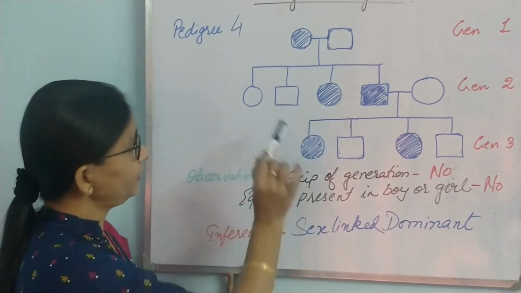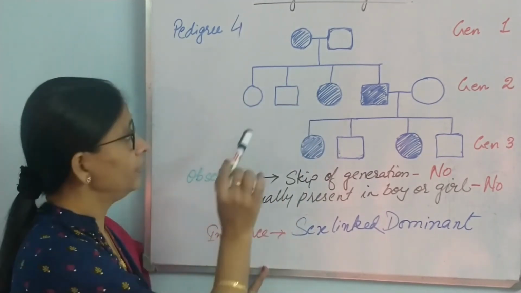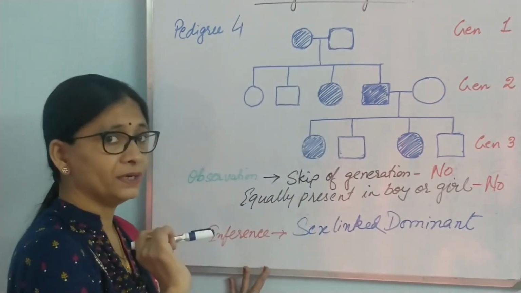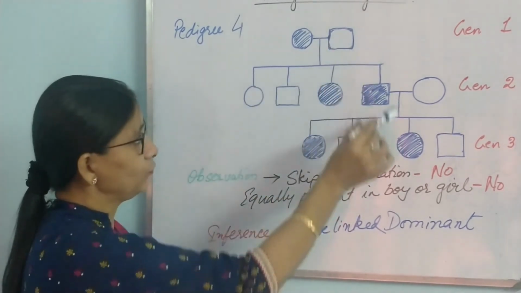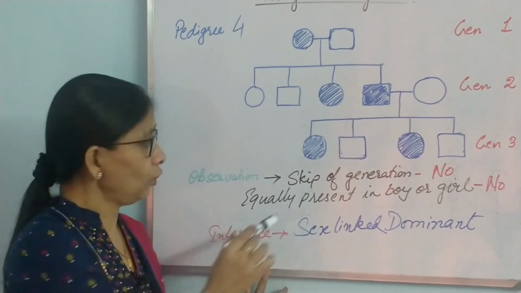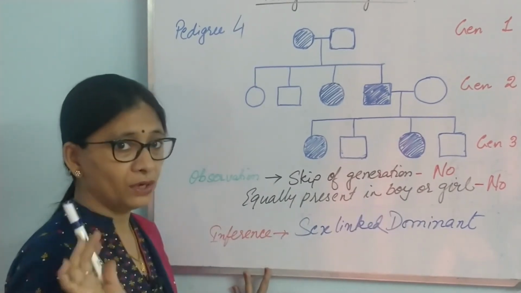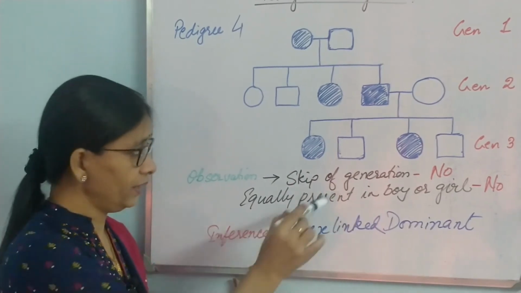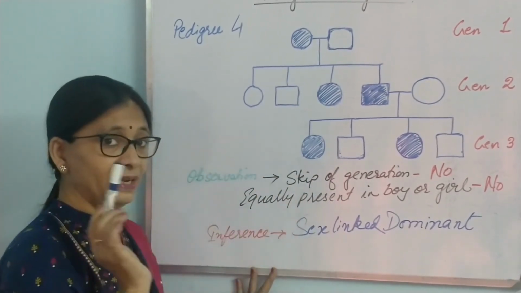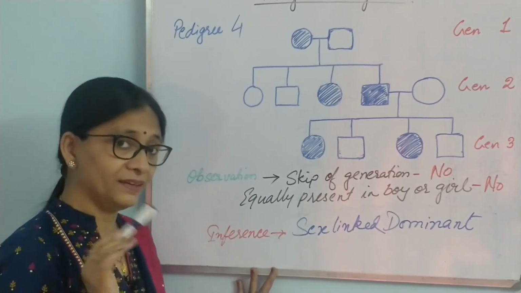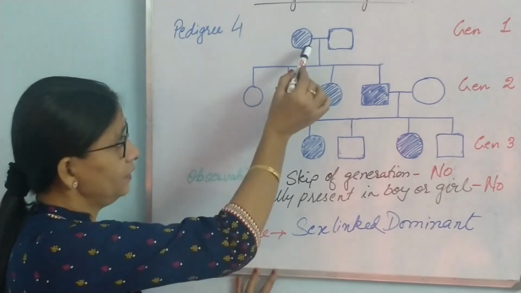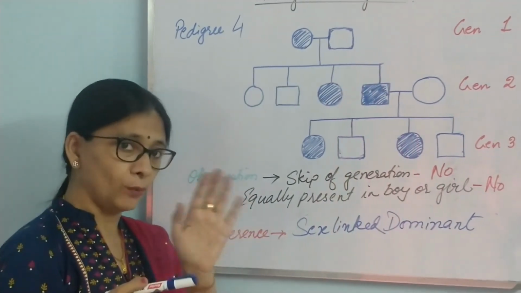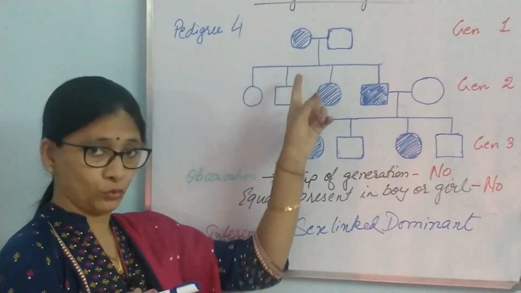Now, is it equally showing in boy or girl? Let's see. 1, 2, 3, 4. In 3 generations, 4 females are affected. But as for boy, only 1 boy is affected. So, it is not equally present in boy or girl. So, clearly it is X-linked dominant trait. Okay. This disease is present in X chromosome and it is dominant. That is why this female is having 2 X chromosomes, of which one is dominant and one is recessive. So, dominant is showing this trait.